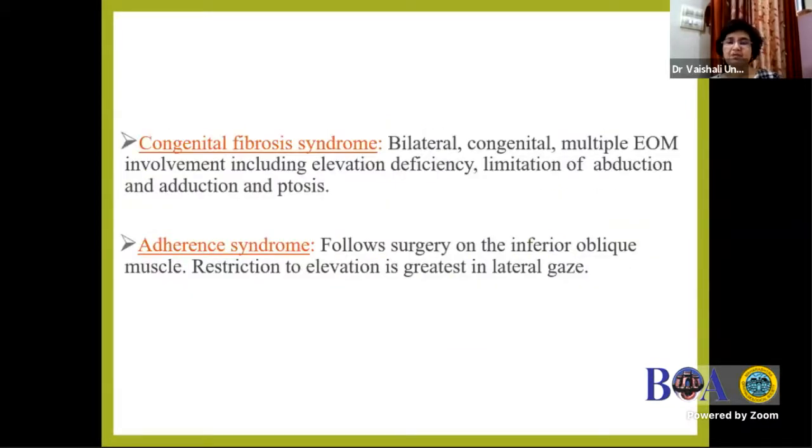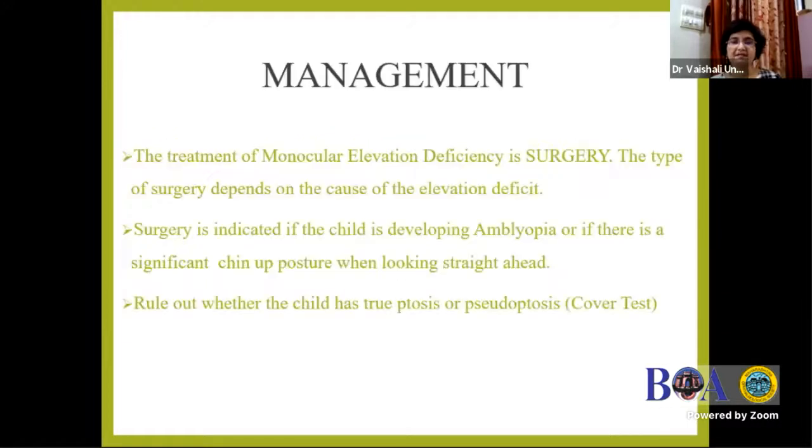In congenital fibrosis syndrome, it is bilateral, congenital, and all the muscles are involved. Hence, along with the elevation deficiency, we have limited abduction and adduction also, and there is ptosis also. So it also comes very near to MED, to get confused, and the adherence syndromes.